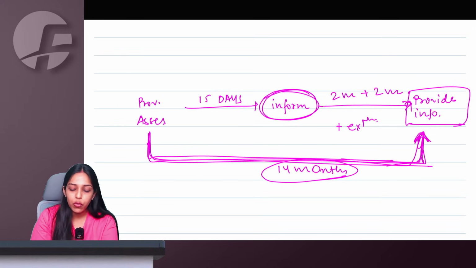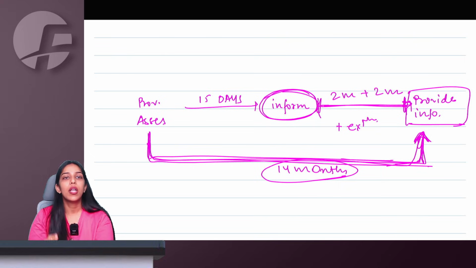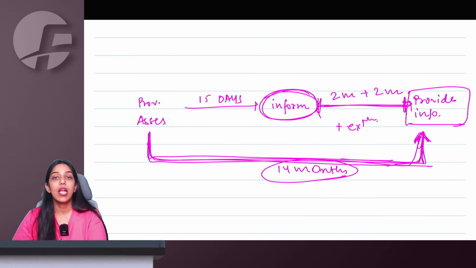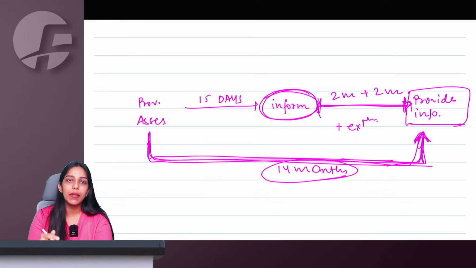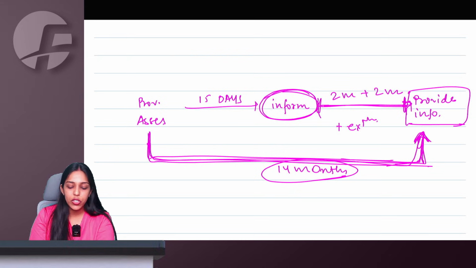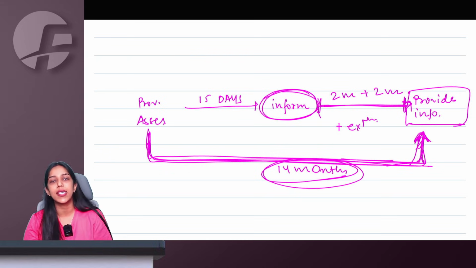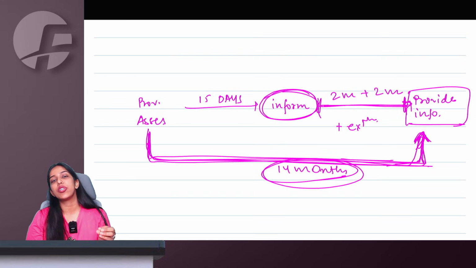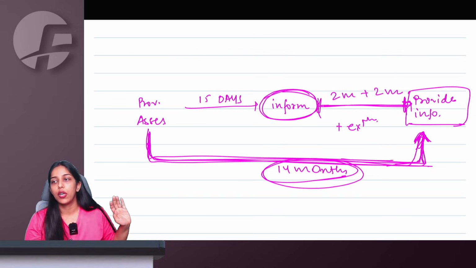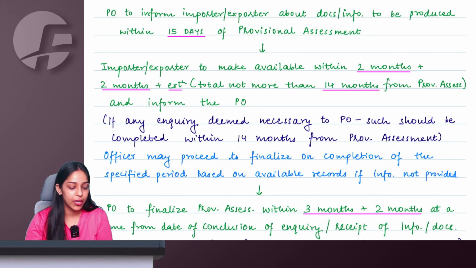So either I provide information within this time, then the day on which I provide it, finalization will start from there. But if I don't provide it, and the time limit to provide information and conduct the inquiry, which is 14 months from the date of provisional assessment, is already gone, then based on whatever information is available with the department, they will continue to finalize my provisional assessment.